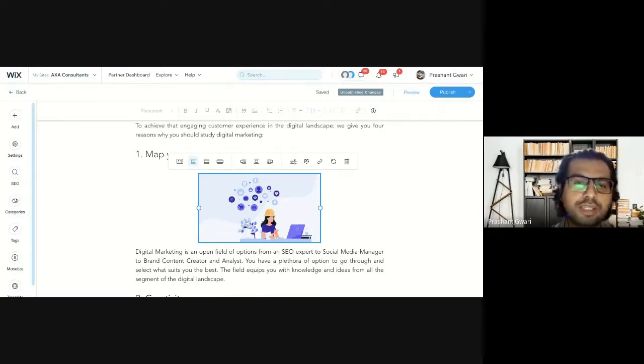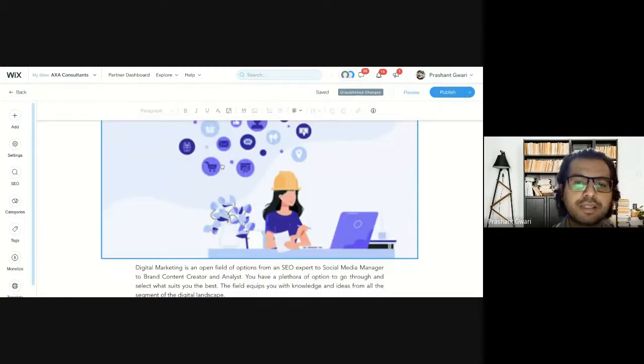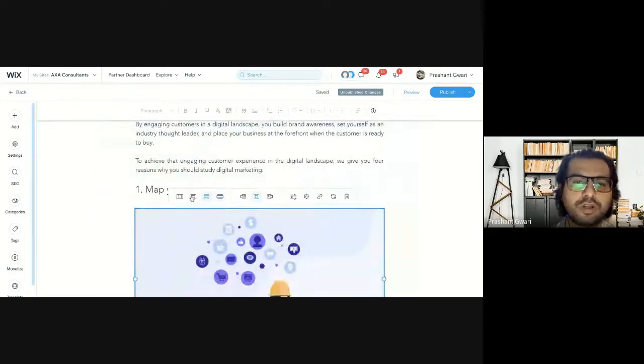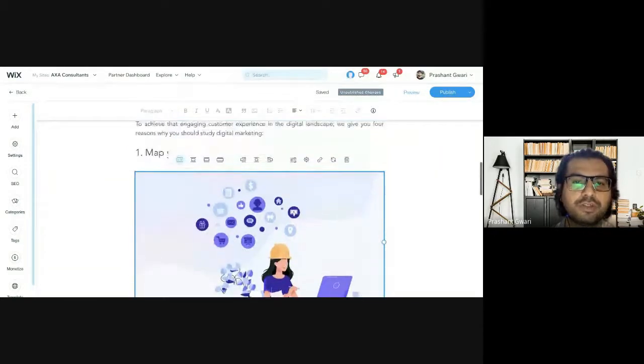Again, if you click on the image, you can resize the image for your blog, whether you want to go with this image that big, or this big image, or this big image, or maybe this big image. It's up to you which image size you want to go with.